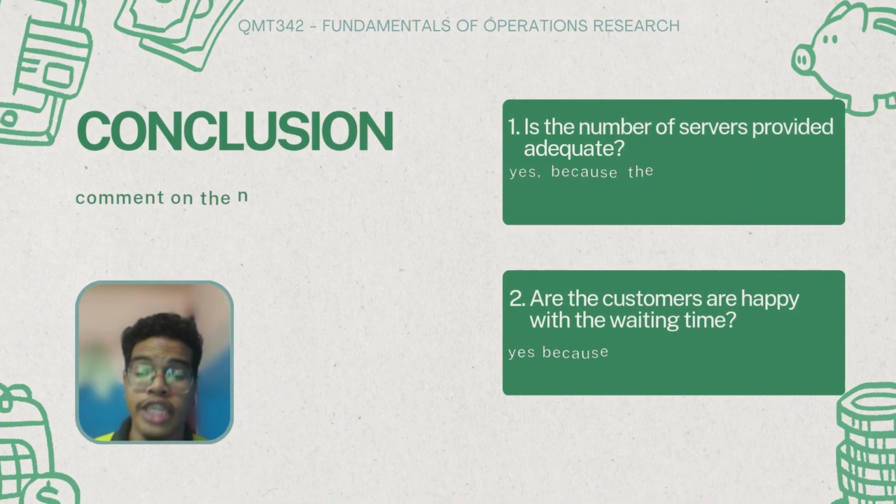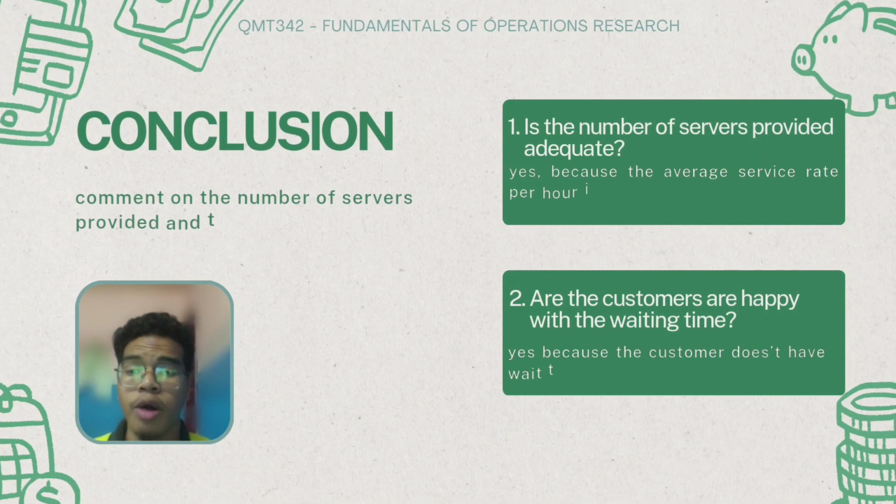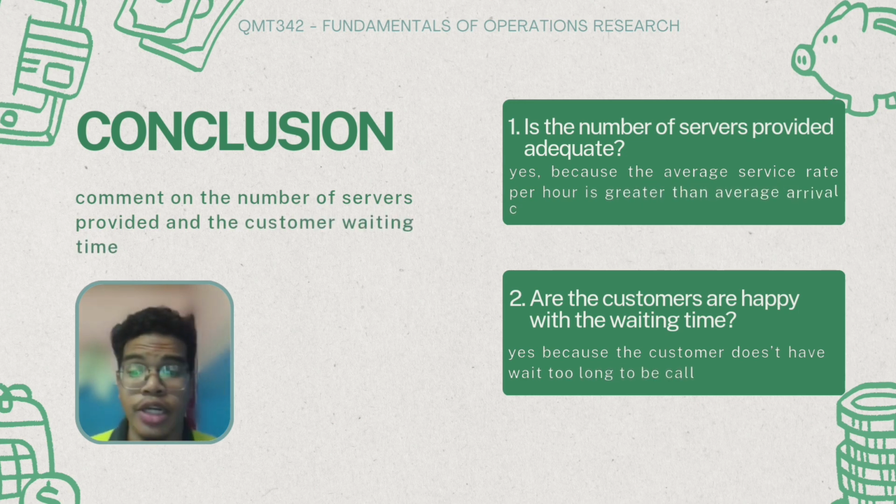As the conclusion, what we can comment on the number of servers provided and the customer waiting line: for question 1, is the number of servers provided adequate? Our answer will be yes, because the average service rate per hour is greater than the average arrival of customers per hour. For the second question, are the customers happy with the waiting line? Our answer will be yes, because the customers don't have to wait too long to be called.